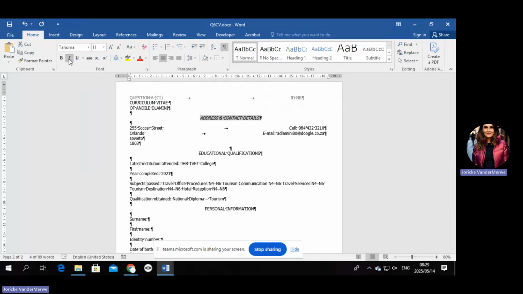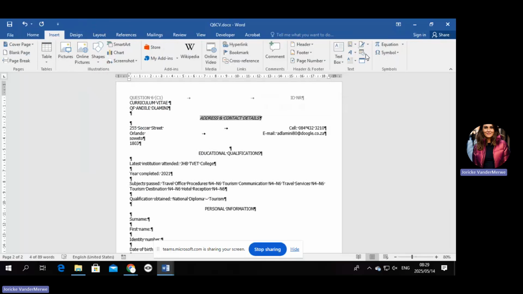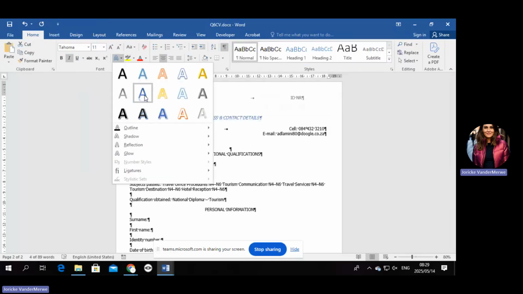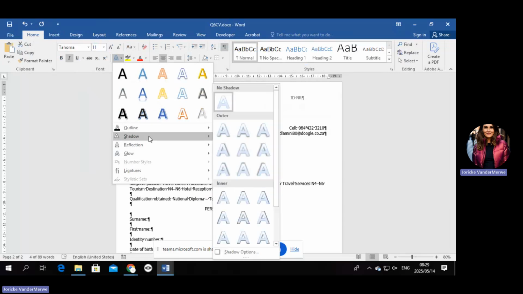And they are saying that you need to apply any outer shadow text effect. Okay, so where's your text effects? It's over here. It's different from word art. Remember, word art is insert, word art. This is home, text effect. They are asking for an outer shadow, so you're going to go to shadow. If they ask for a reflection or a glow, this is where you're going to go. But now they're asking for an outer shadow. Can you see there's also an inner shadow? They are not specifying a specific one, so you can just use whichever one you feel like.